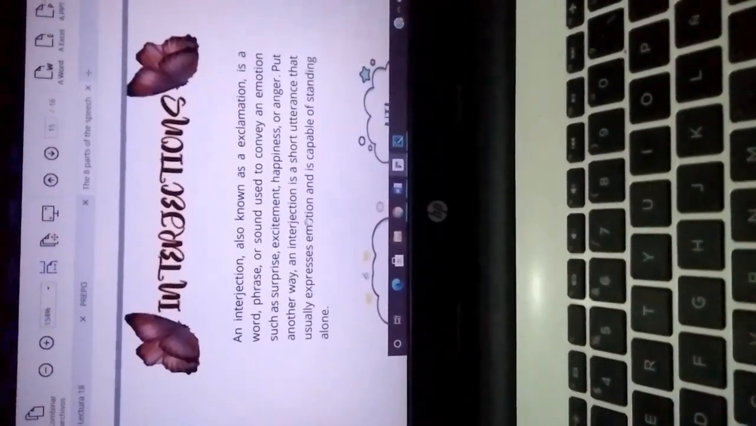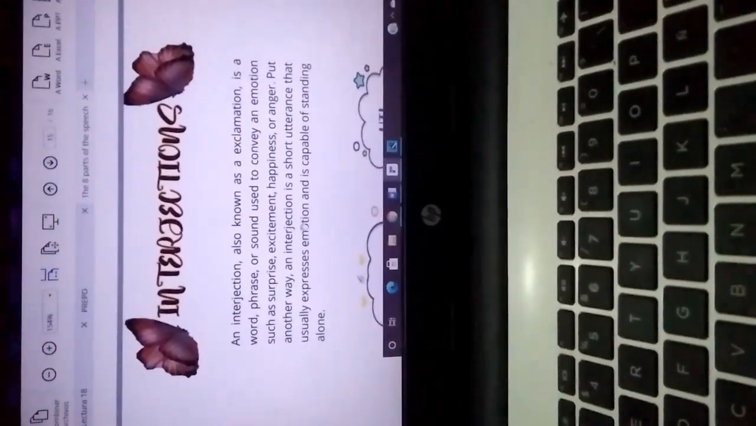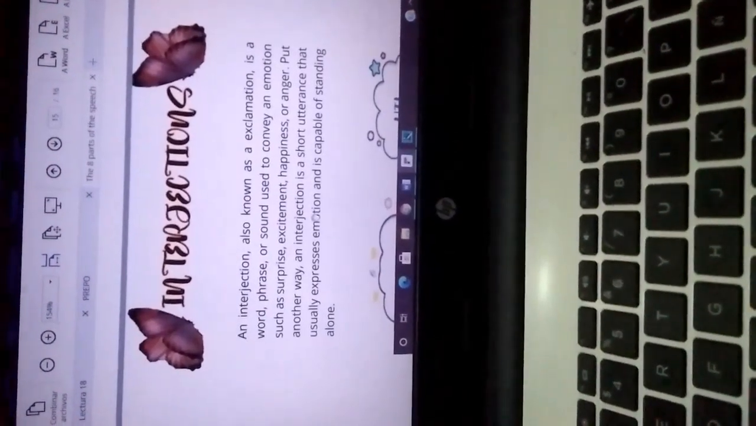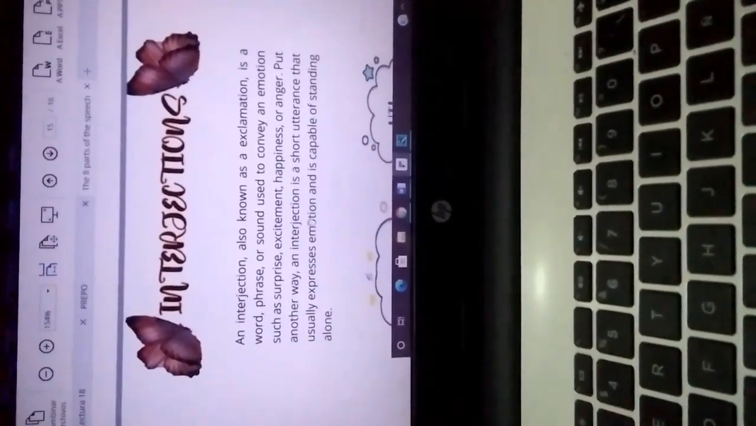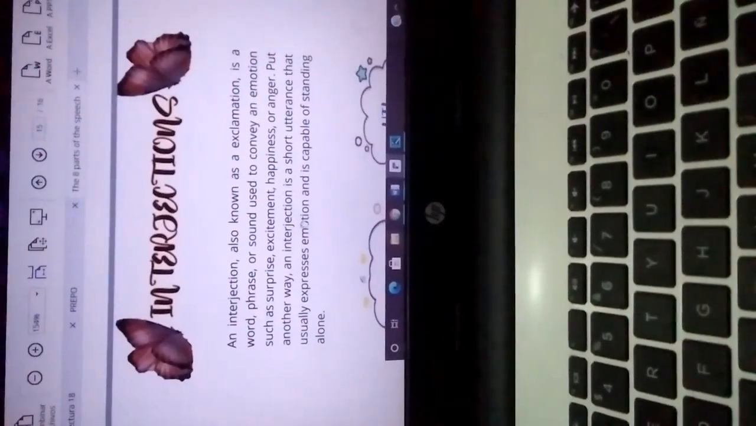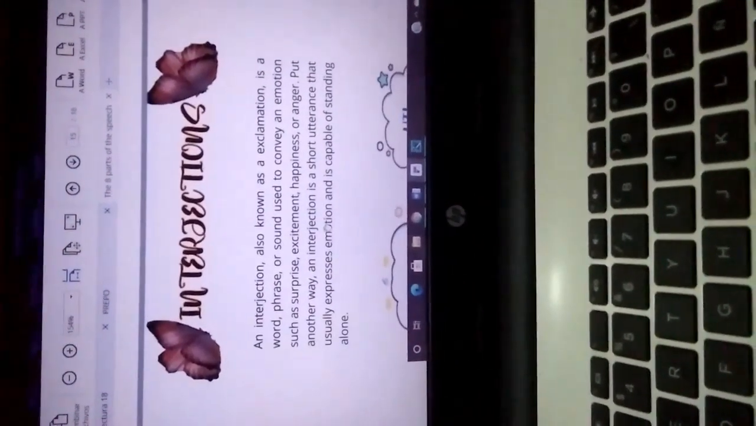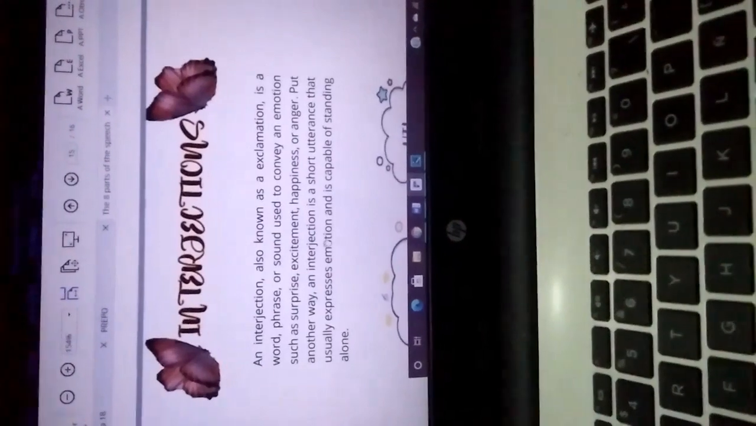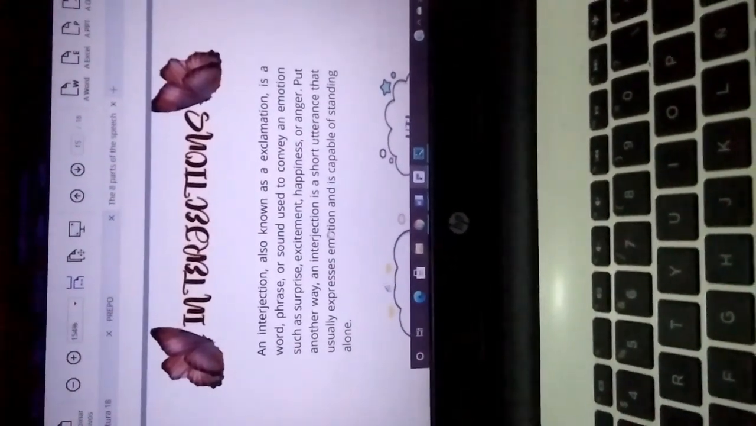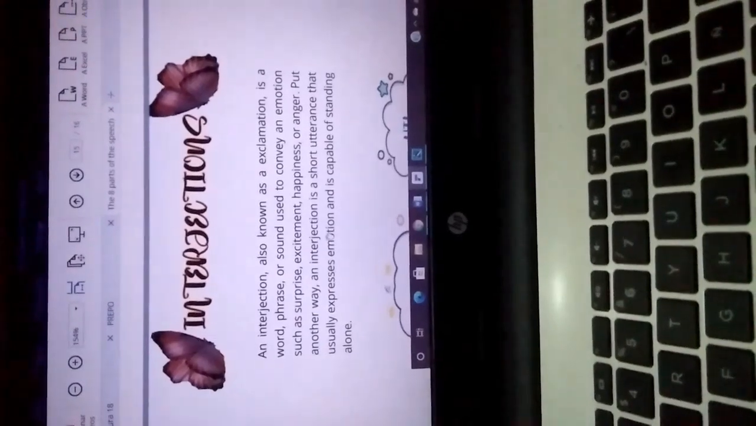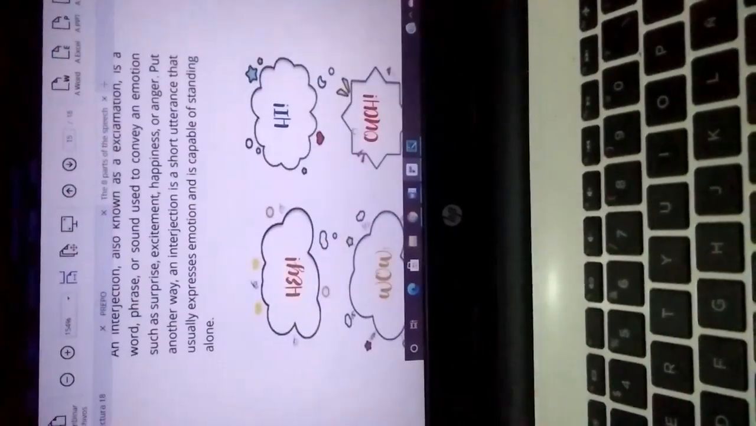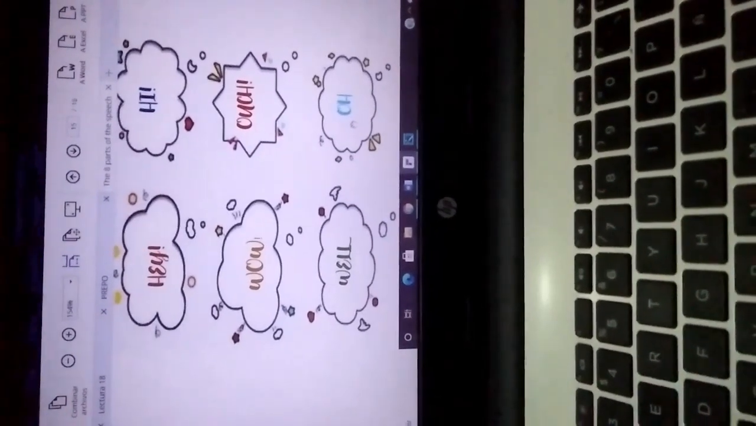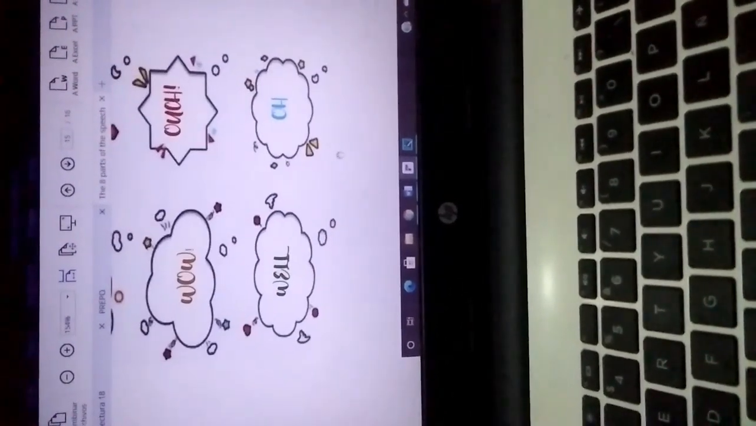The last part of speech is interjections. An interjection, also known as an exclamation, is a word, phrase, or sound used to convey an emotion, such as surprise, excitement, happiness, or anger. Put another way, an interjection is a short utterance that usually expresses emotion and is capable of standing alone, like hey, hi, wow, ouch, well, oh.